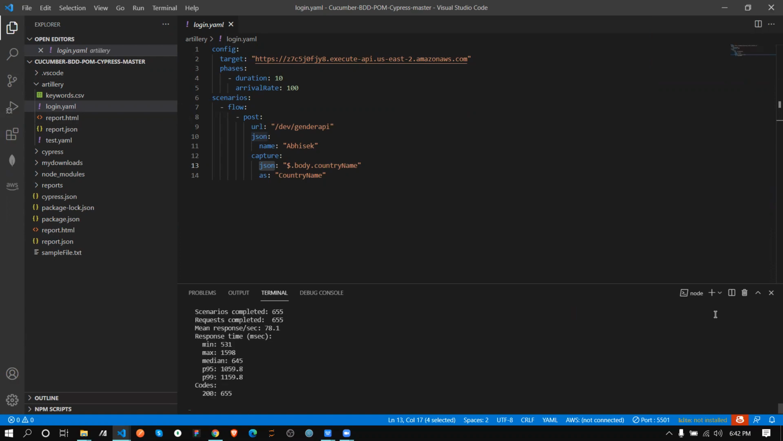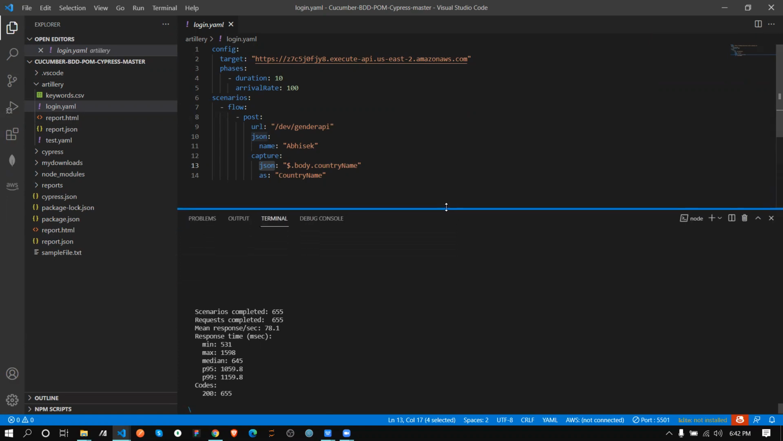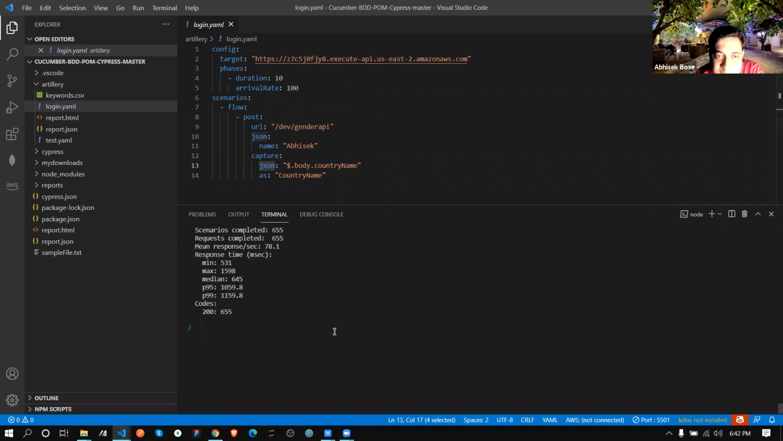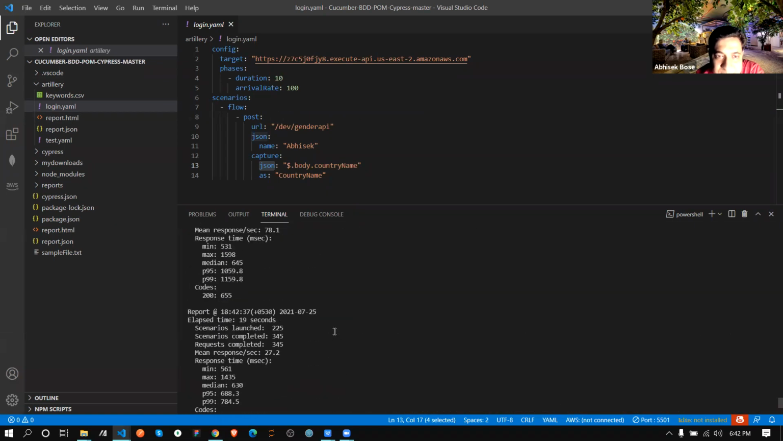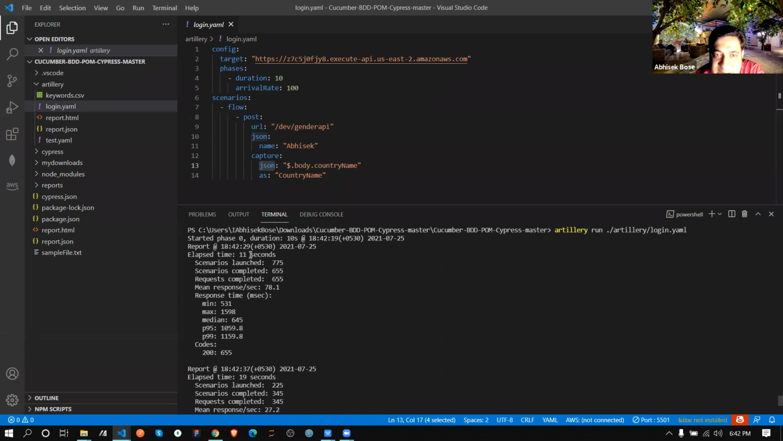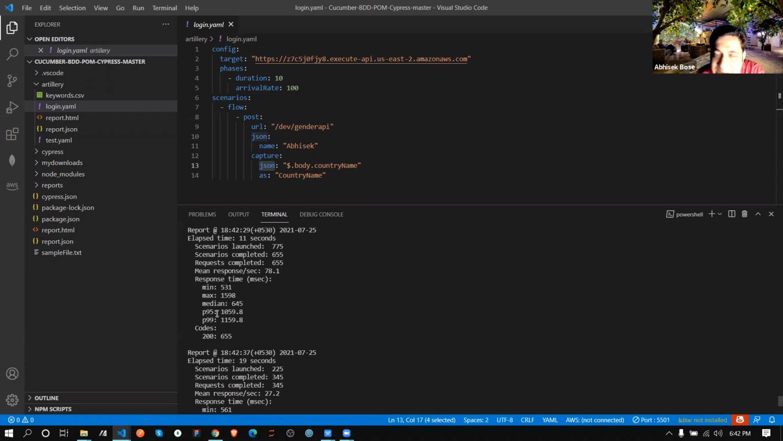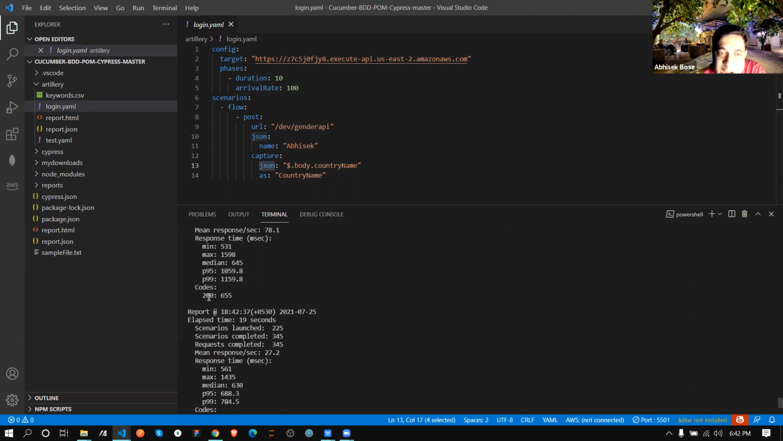Yeah, one thing I didn't understand, like why it will show the name Abhishek and the country name. Wait, let me explain this one. See, it started, elapsed time 11 seconds, scenario launched 775, scenario completed, request, mean response, minimum, maximum, P95, codes. How many codes? Like 200, we already saw 200 means success. How many times is it success?